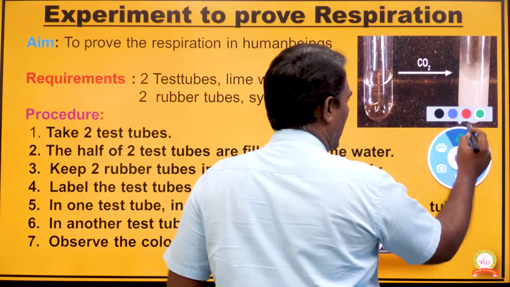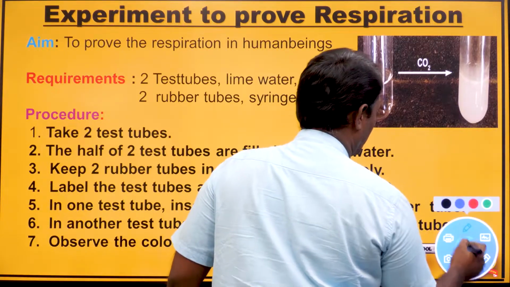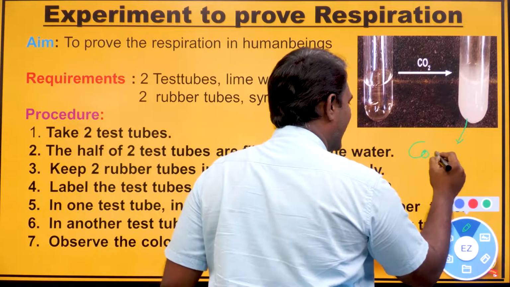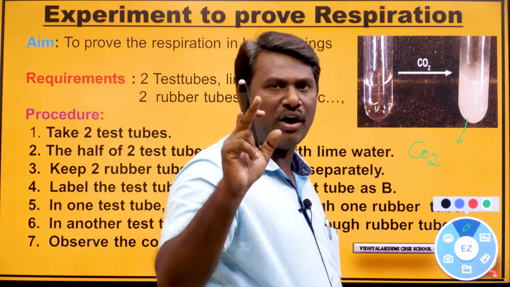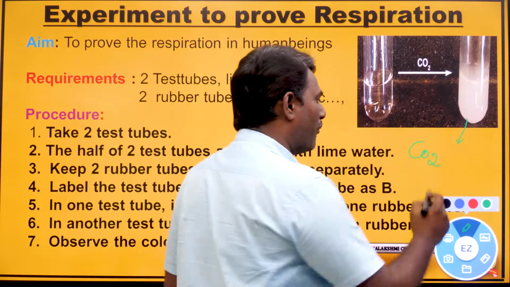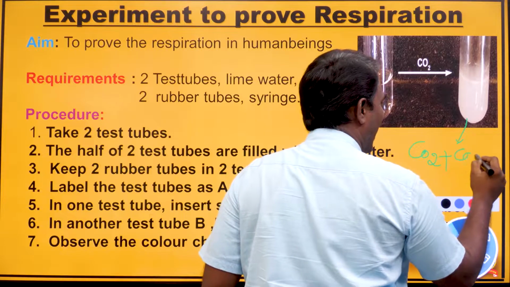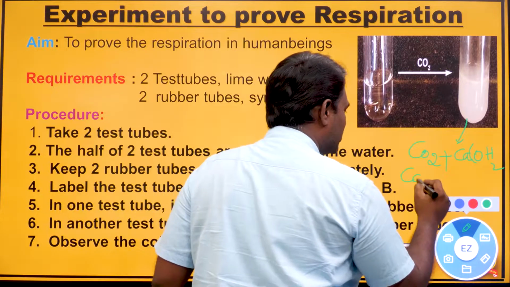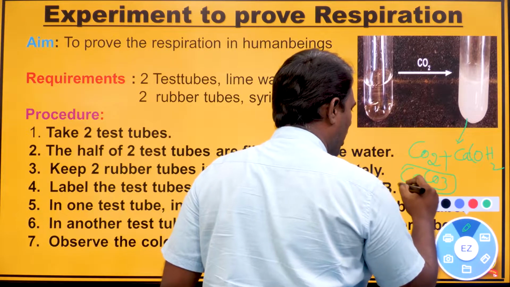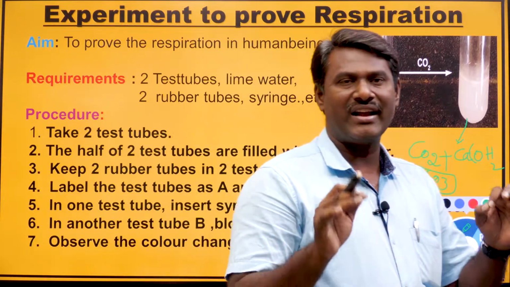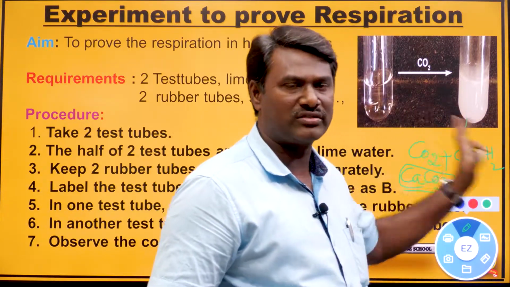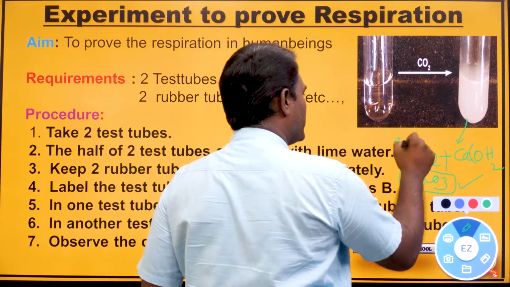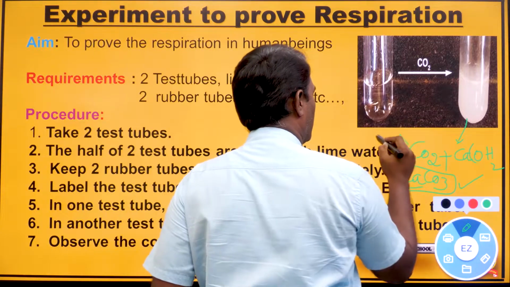As you can see here, we have lime water. Carbon dioxide is one of the byproducts of breathing or respiration. When this carbon dioxide reacts with calcium hydroxide, that is lime water, we get calcium carbonate. This calcium carbonate we can observe in the form of milky white color.